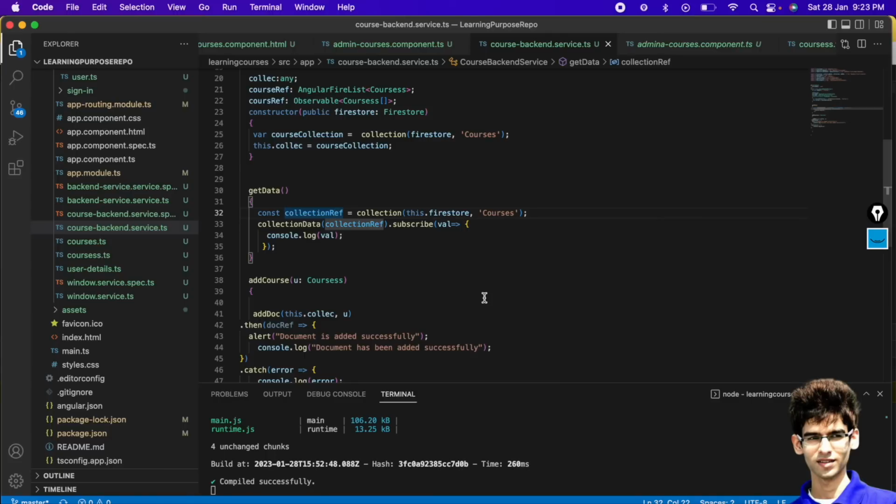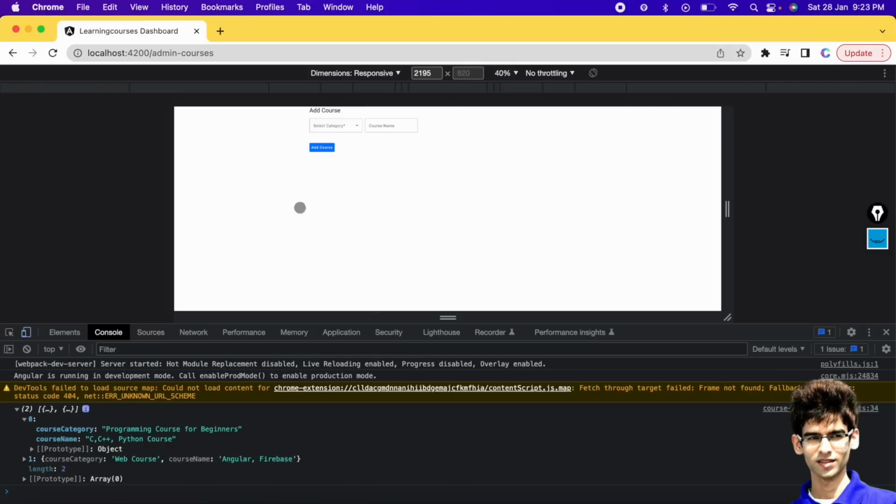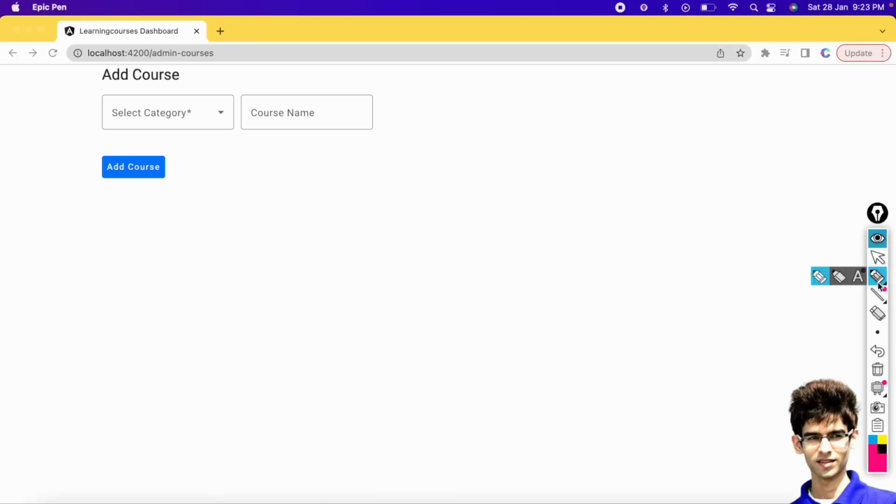For that, we need to create the admin to fetch all the data which was created like this, and we have to display it here, right? And after clicking that, we have to create one screen here where we will fetch and display the data.